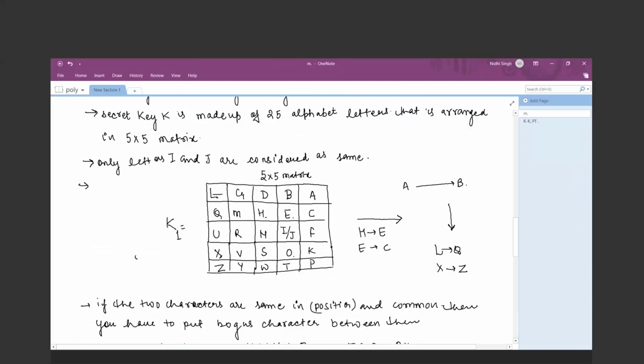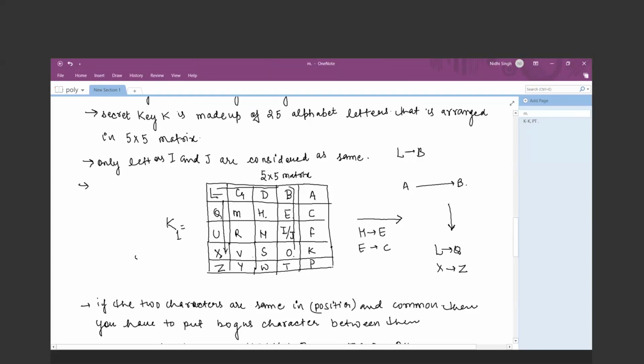So you have to cross check with the diagonal position corresponding characters. So like this way, what will be the common position? L, L, L, L, and यहाँ से अगर आप एक line खींचो, L, L, L, L, what is the common character? That is B, right? So L will be replaced by B in that case. And what will be the second one? It is in the vertical position, vertical downwards.